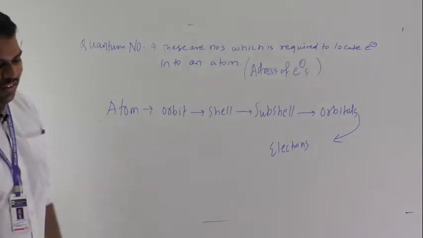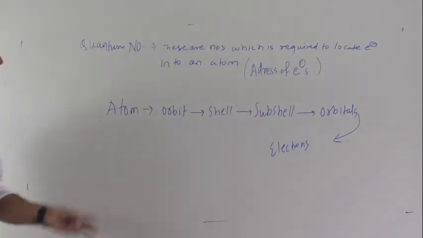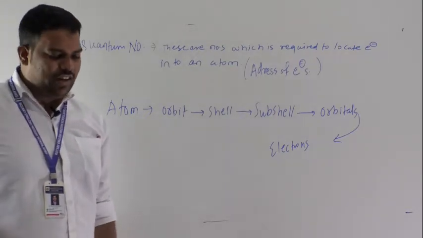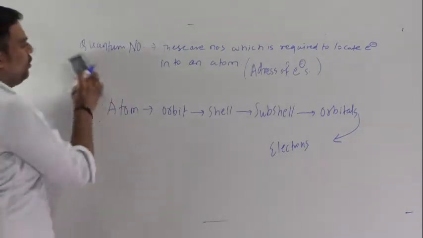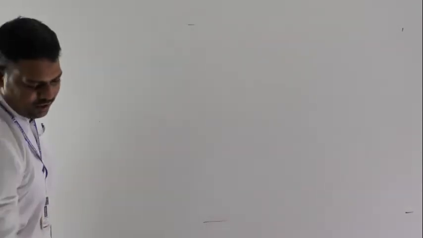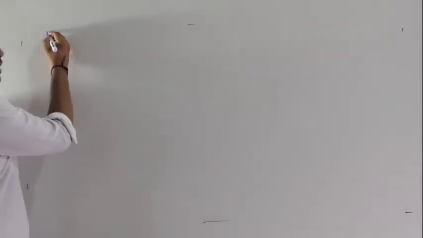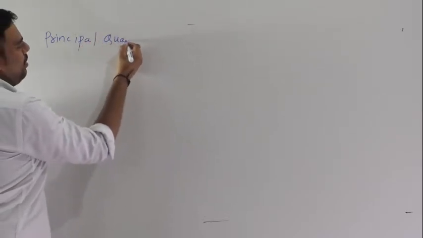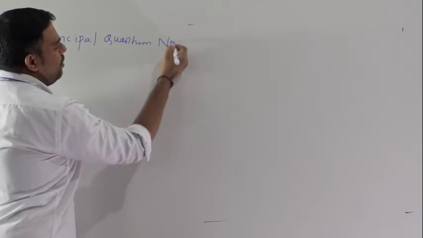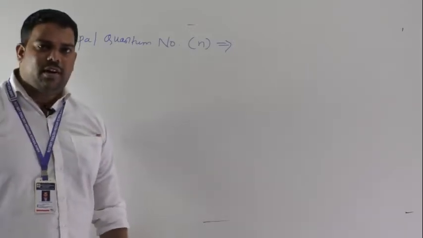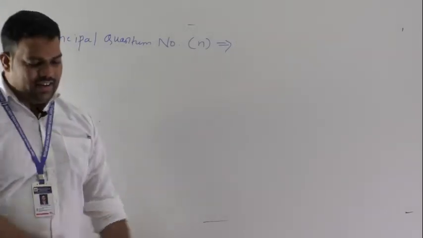Okay, so see here, now we will discuss which are those 4 quantum numbers. First we are going to discuss the principal quantum number. The principal quantum number is denoted by the letter small n.